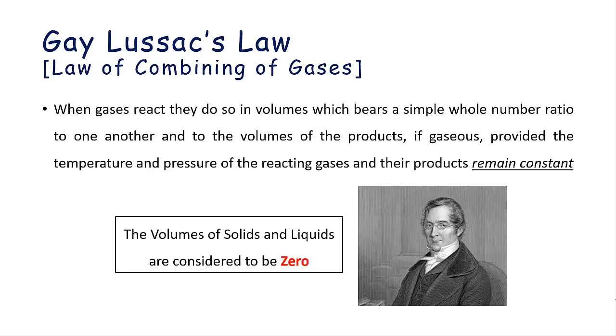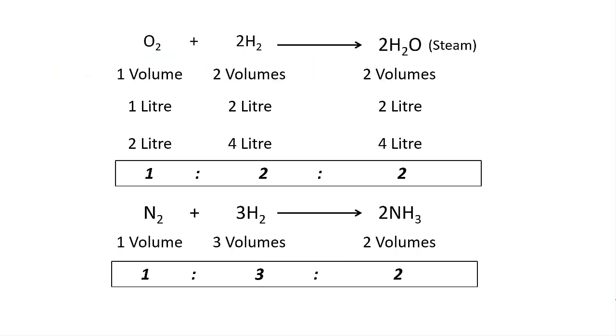But in case of solids and liquids, we straight away write 0 and do not bother to assign any ratios to it, as the law doesn't work for solids and liquids. So let's see an example. Oxygen, that is O2 plus 2H2 gives 2H2O, that is steam, again a gas. And we already know that oxygen and hydrogen are gases at room temperature. And if you have observed, it is a balanced equation. So one more important point here, that Gay-Lussac's law should only be applied to a balanced equation.